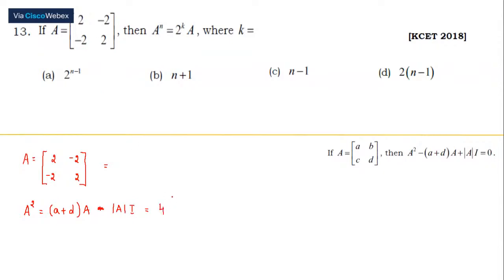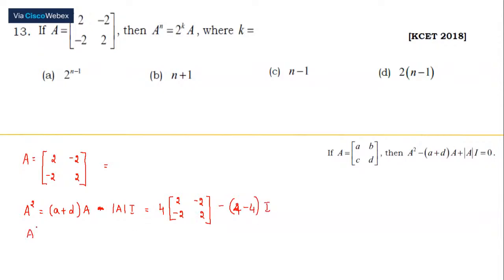Now matrix A for us is 2, minus 2, minus 2, 2. Minus the determinant of A, which is going to be 2 into 2, which is 4, minus 4 into the identity matrix.